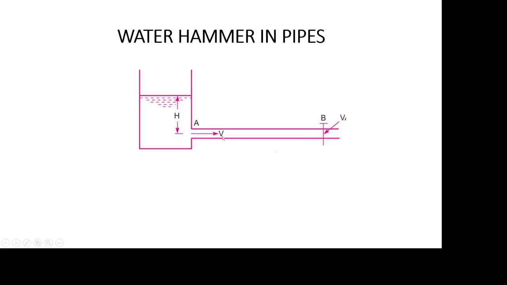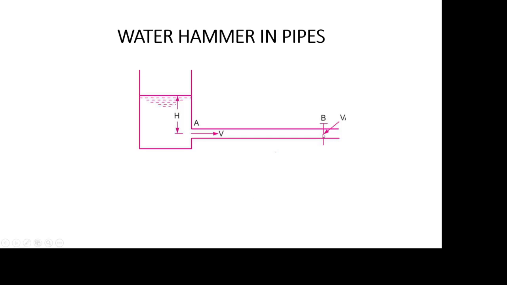The water will be flowing with some velocity, so let that velocity be V. Now, if the valve is suddenly closed, the momentum of the flowing water will be destroyed and a wave of high pressure will be set up.